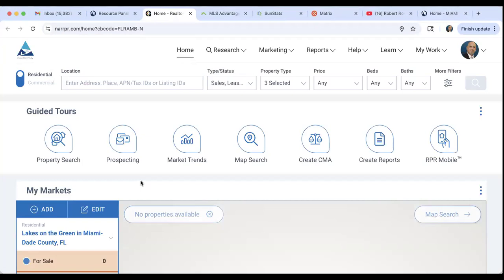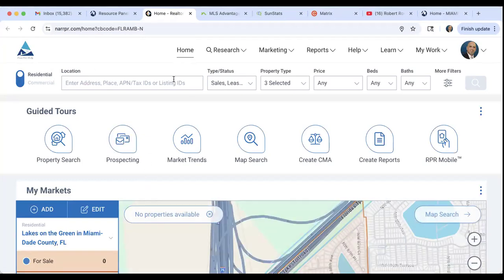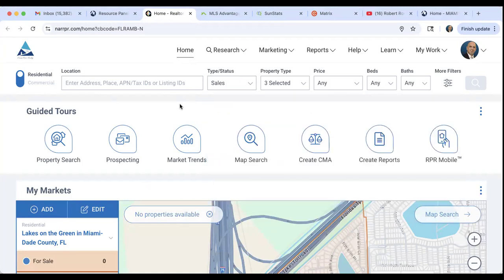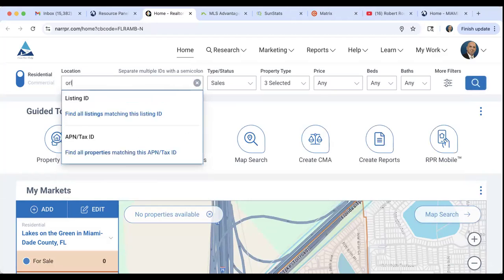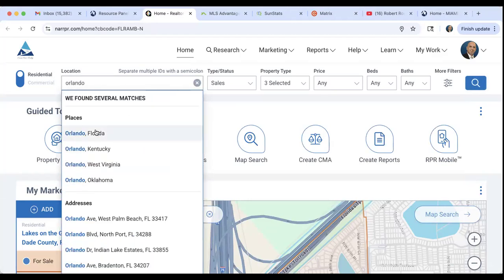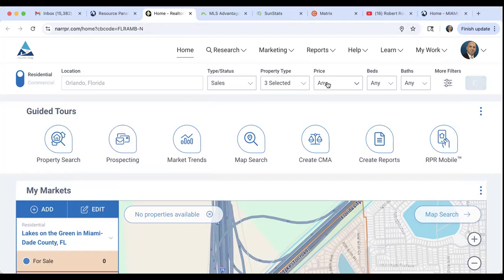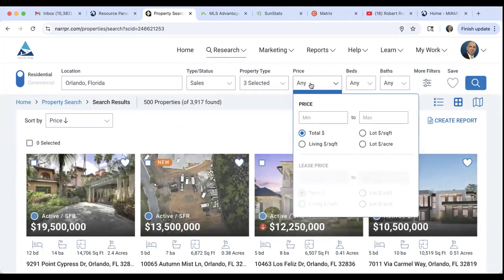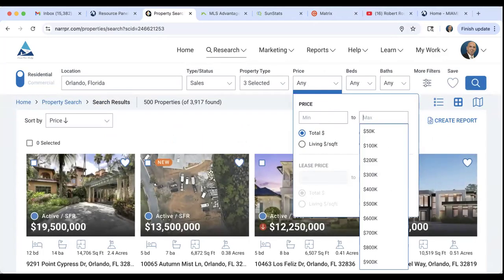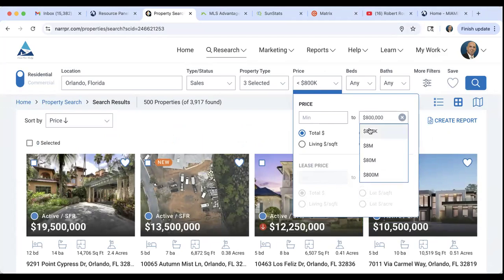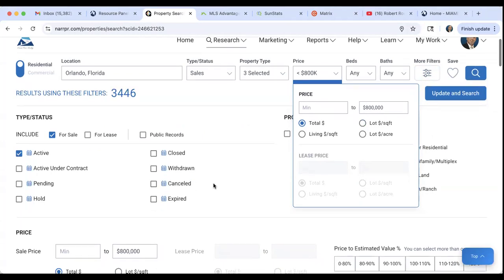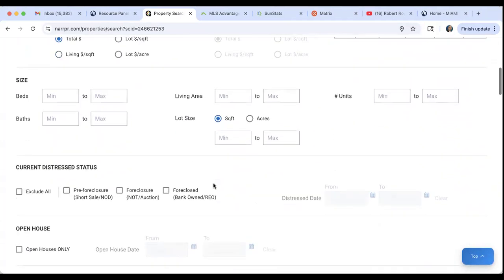and I can search for properties, residential, and I can come here and I can say for sale or for lease. Let me show you only active listings. And let's go to Orlando, Florida. And then price. Let's go price max 800,000. More filters. You can click on more filters and you can select the property type that you're looking for.